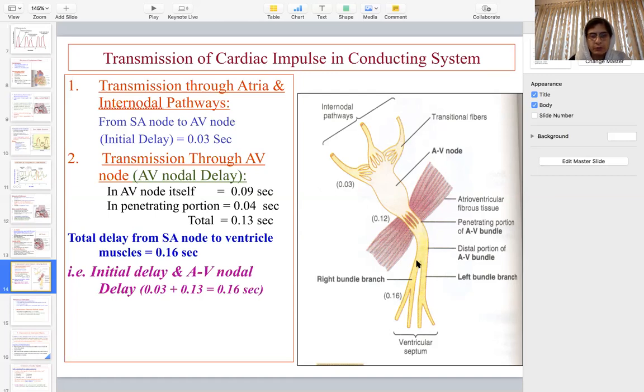Now once it enters the ventricles, it will travel along its own path, the right and left bundle branches, and it first reaches the apex, then goes back to the base. It takes about another 0.13 seconds.